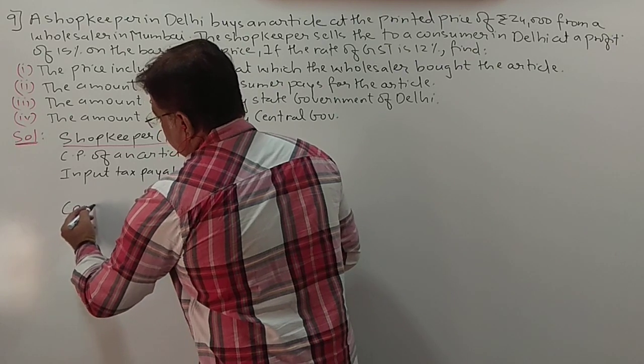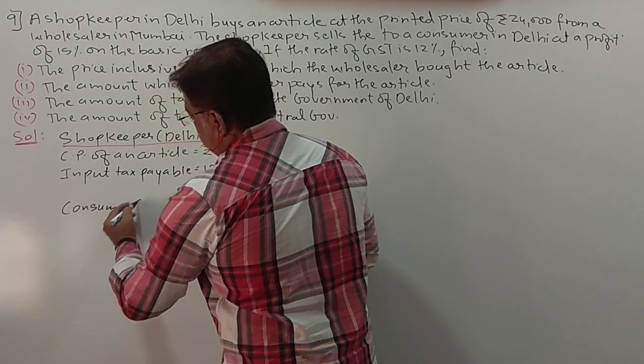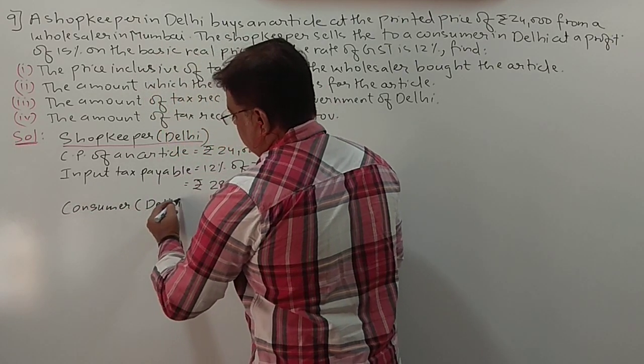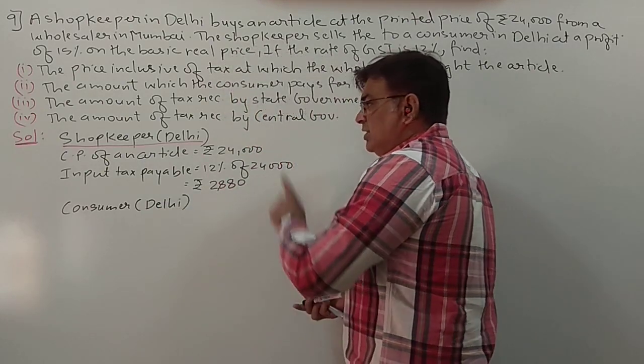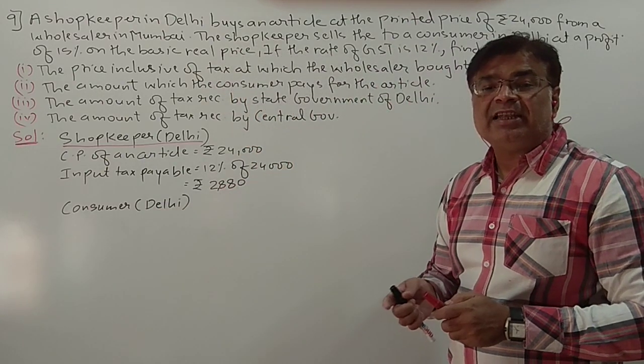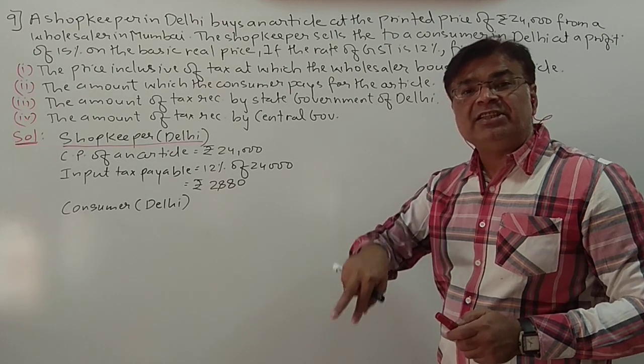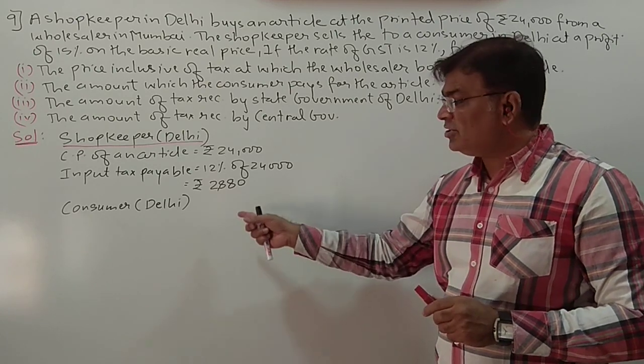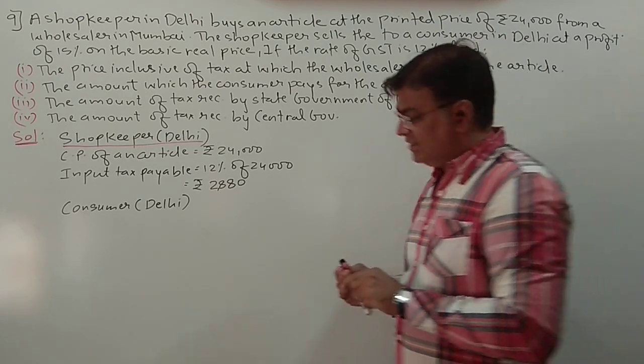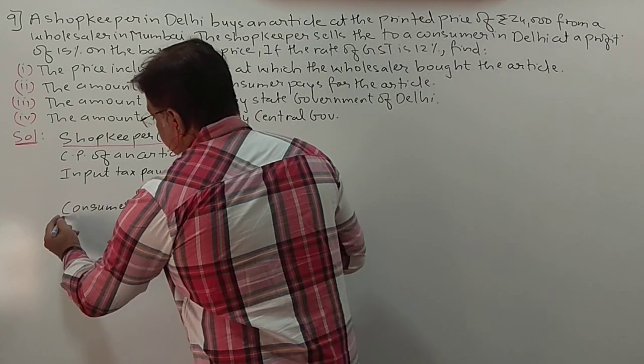So consumer in Delhi. Now see, the shopkeeper in Delhi is selling the article in Delhi only, so it is within the state. So it is now from here the sum will start off intra-state. Yes. So let us see.